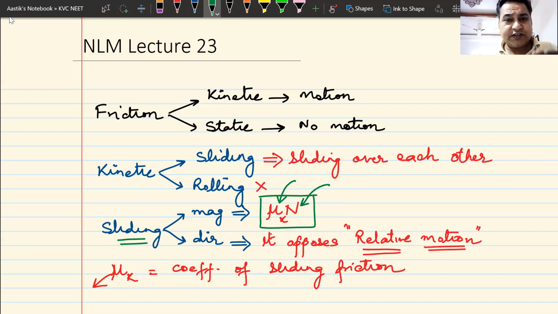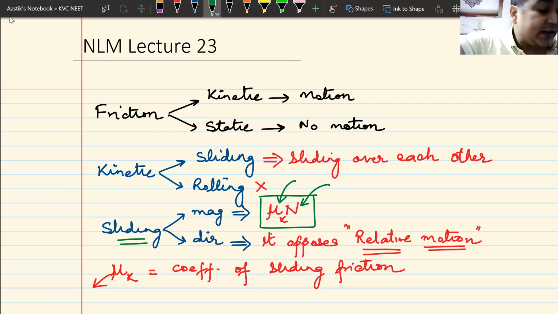I told you friction does not depend on area of contact. So if I put this bottle like this or like this, the friction force will remain constant. But I must remember that this surface and this surface must be same. If the surfaces are different, then only friction will change.